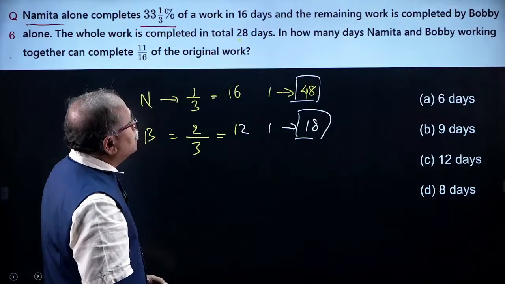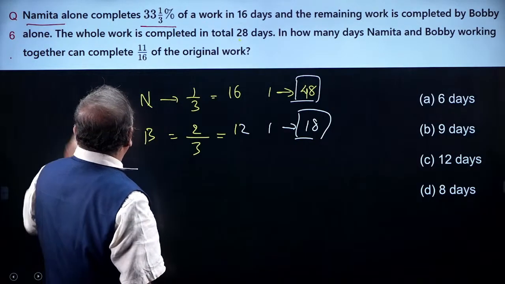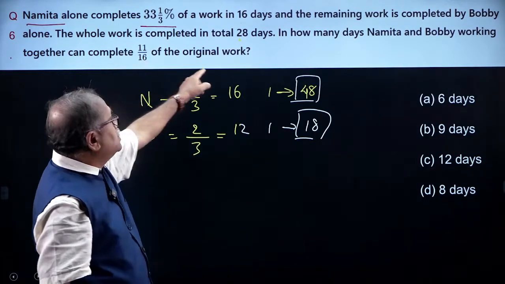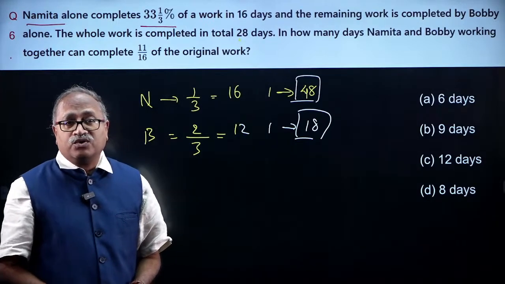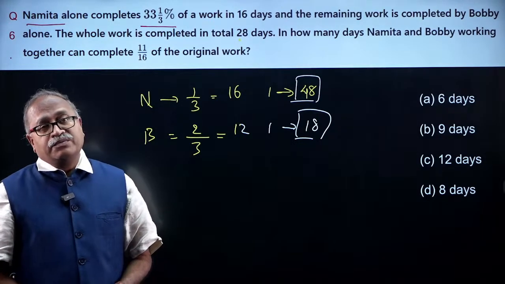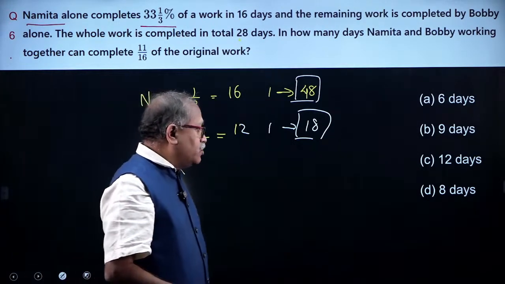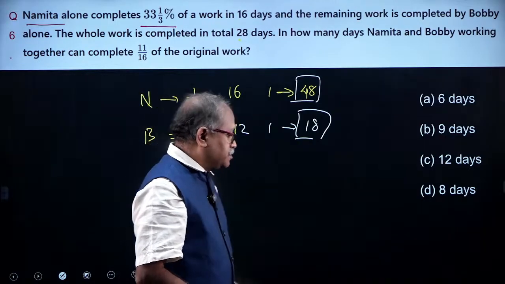What is the question? In how many days can Namita and Bobby both together complete 11/16 of the work together? Now from here onwards, I know everyone knows how to answer the question. Come on.